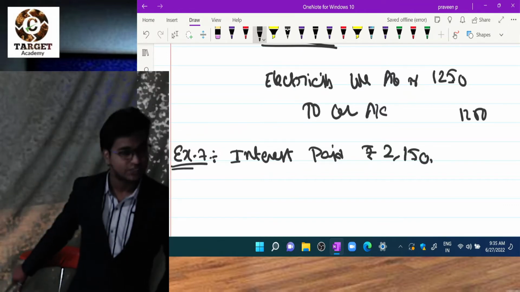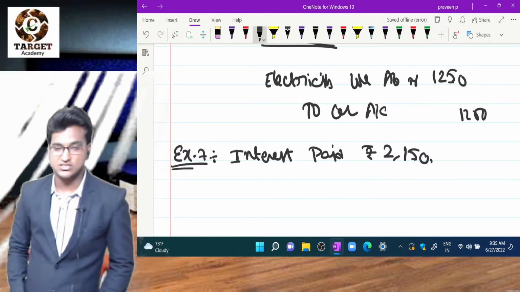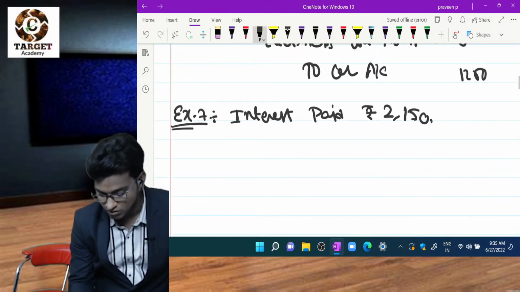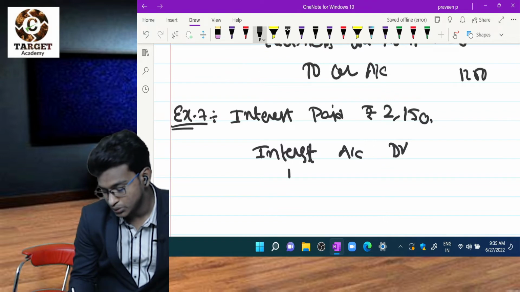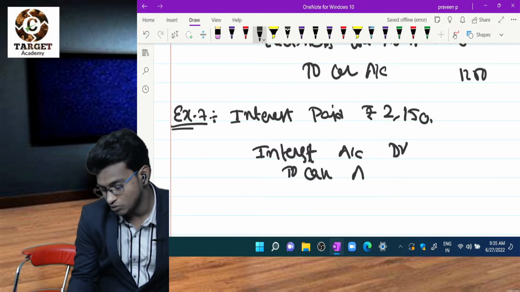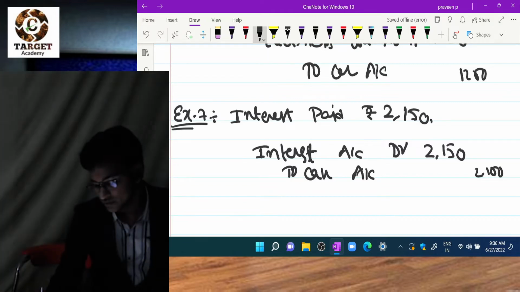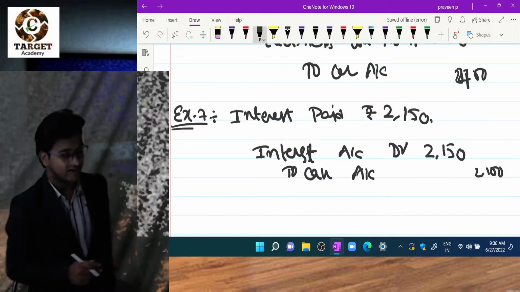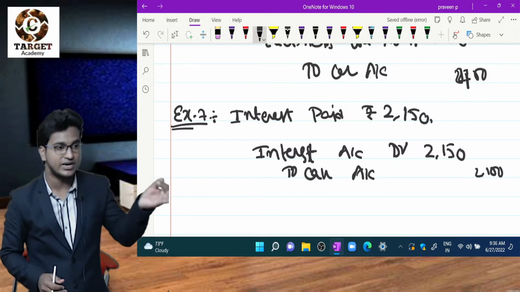Is that my expense or income? Expense. So I have to debit expense, right? So what is journal entry? Interest account debit to cash account, 2,150. Amount is irrelevant here. I am just focusing on journal entry, which account is debited, which account is credited.